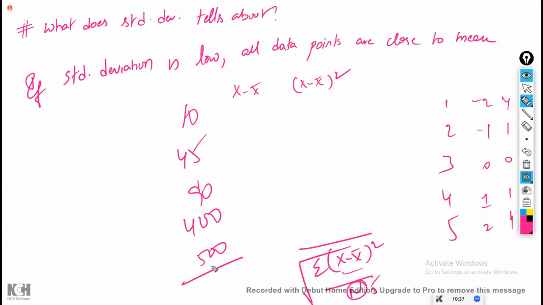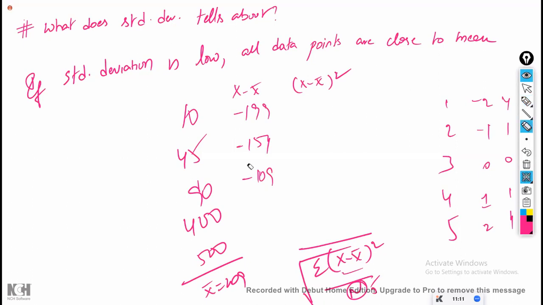For this, calculate the mean value: 900, 990, 990 plus 10, 1000, 1045. 1045 divided by 5 is 209. Now if you calculate the deviations, it is almost minus 199, then minus 154, then close to minus 109.